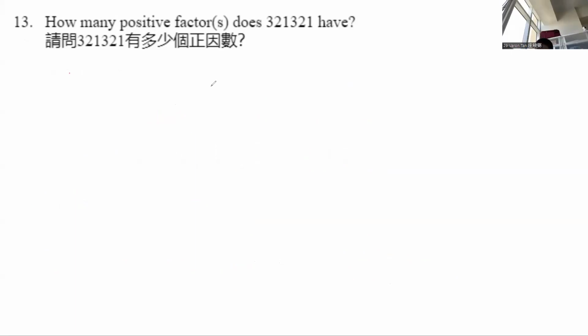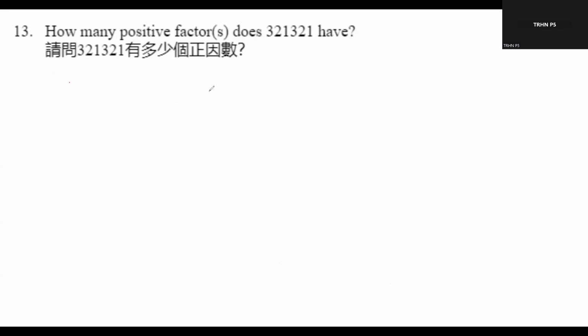For this one, what I did was split 321,321 into 1,001 and 321.